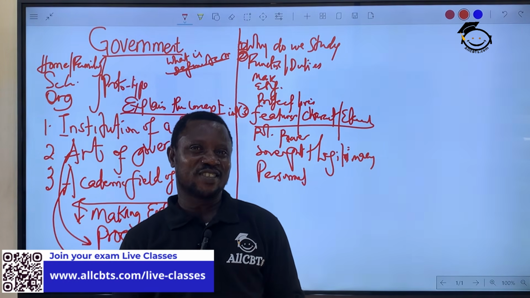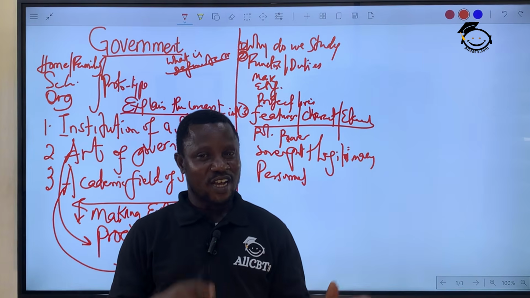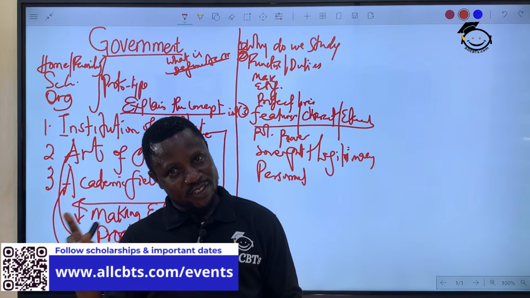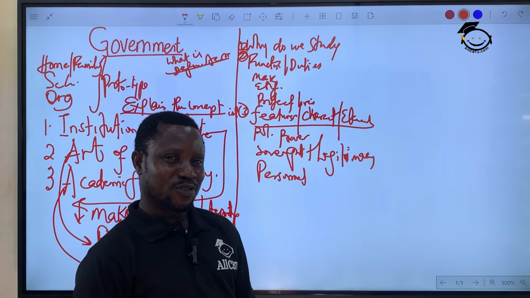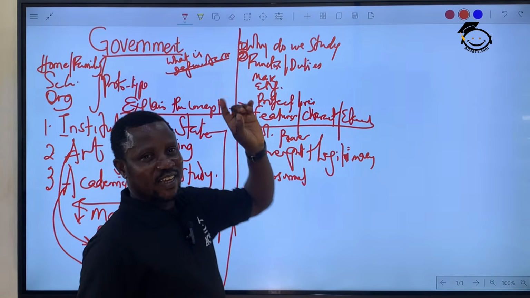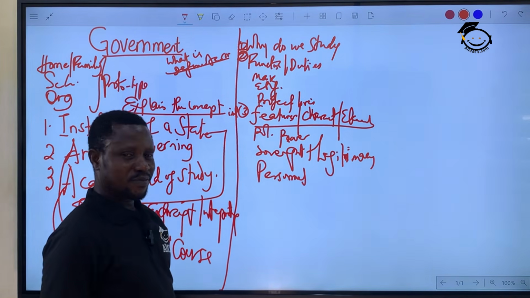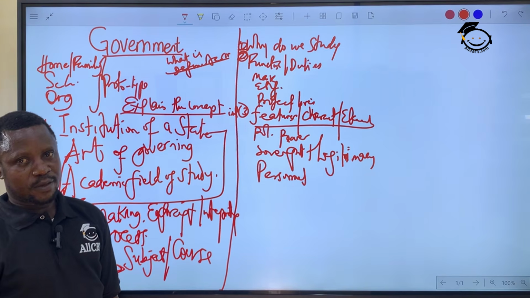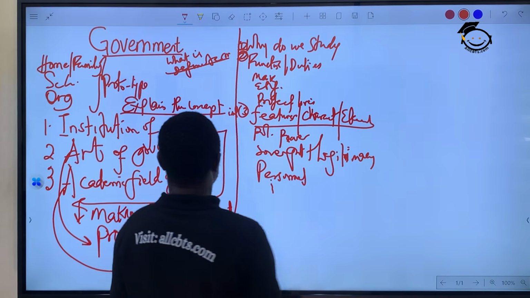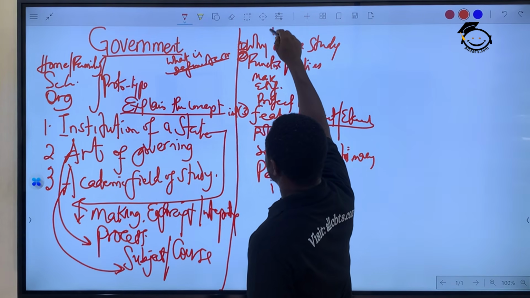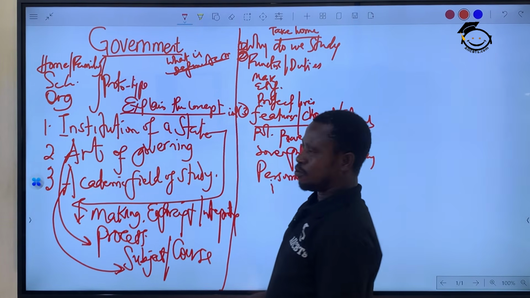There are two different things. A civil servant is different from a public servant. All civil servants are public servants, but not all public servants are civil servants. You're supposed to do that under public administration, which is the last aspect of Part A, as explained to you earlier in your scheme. So we're still in the foundation. So you can get more for yourself. These are your take home. I've given you some aspects of it, and you can get more by yourself.